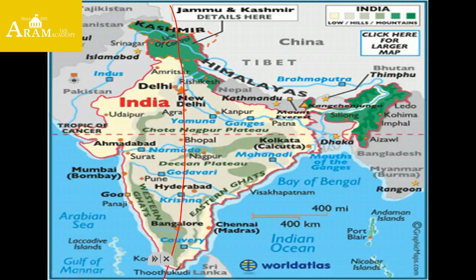Approximately, Delhi is 77 degrees east of the prime meridian. Bangalore is also 77 degrees east. Hyderabad is 76 degrees east. Nagpur is 79 degrees east, and Pune is 73 degrees east.